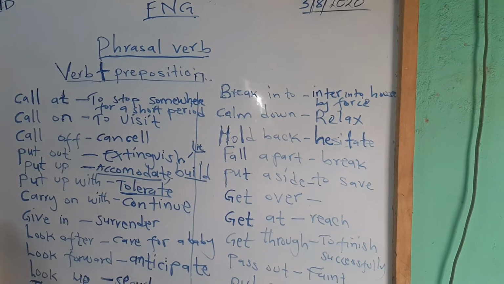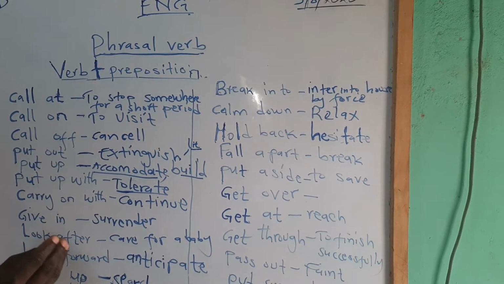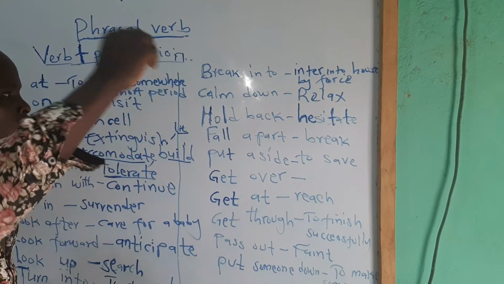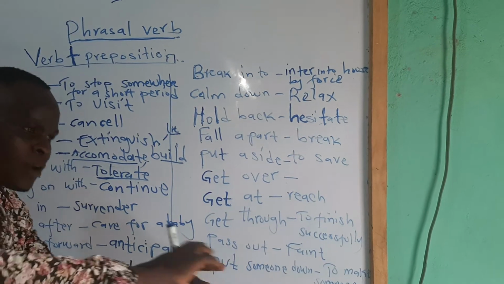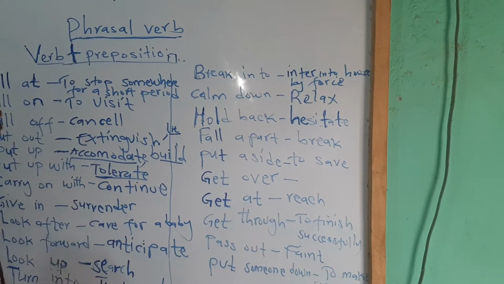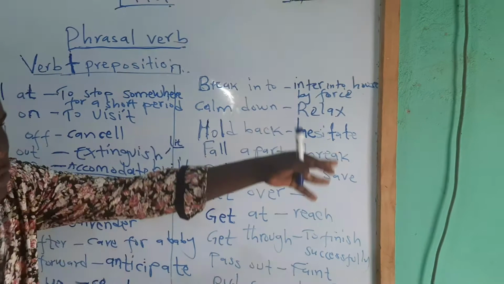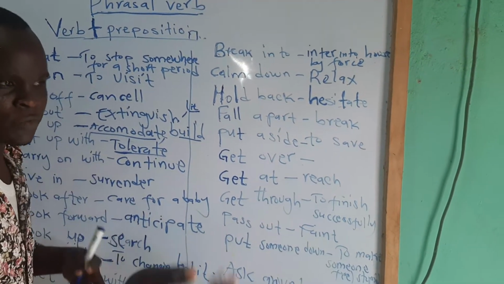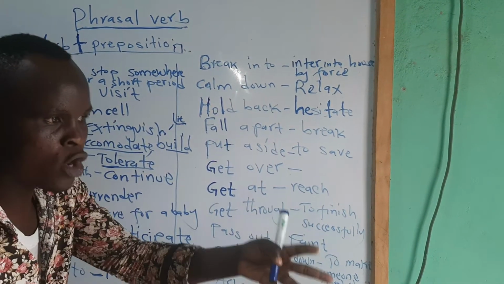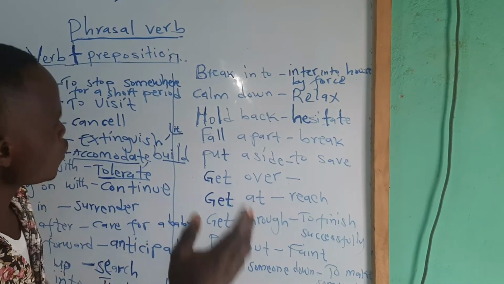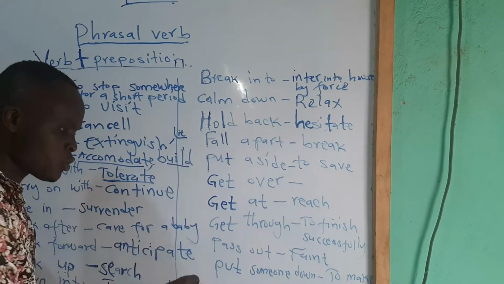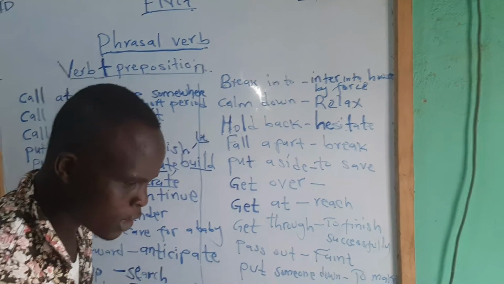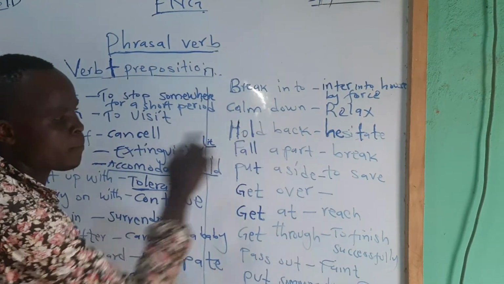Fall apart. If something like a chalk or glass falls down, poof, it will break into smaller pieces. So you say they fall apart. Things fall apart. Or friends, they were friends before, and then on the other side they separate, we can say break up. That is called break up. Or they fall apart. Things change from bad to good, from good to bad. More so, let's say a glass fell down and it's broken, or a chalk, anything that can fall down and break, say that thing fell apart, is to break.